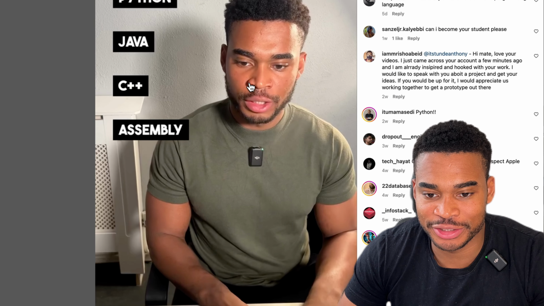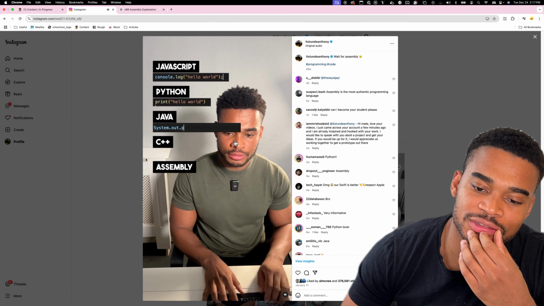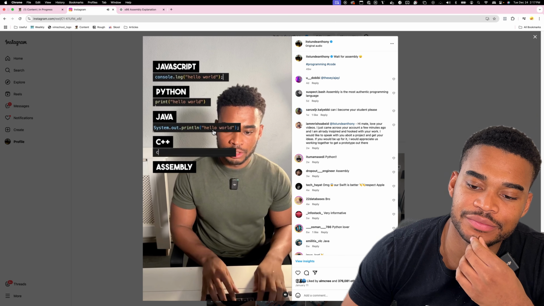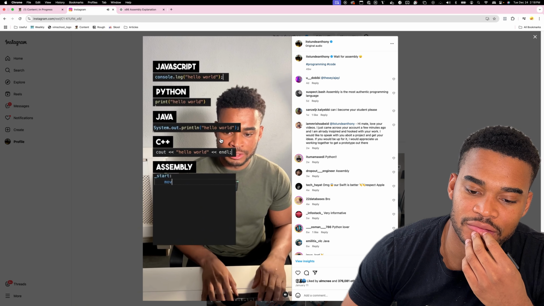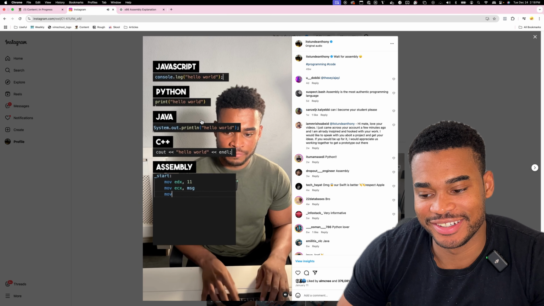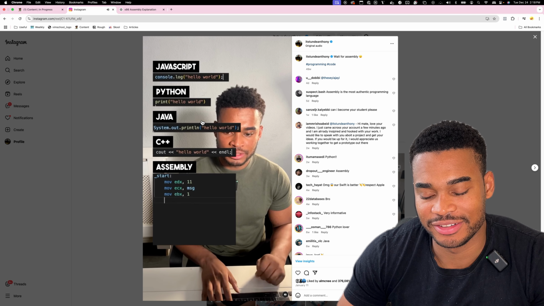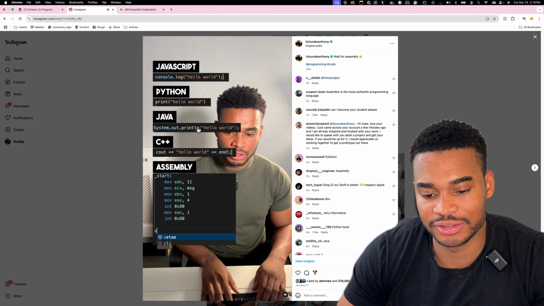In JavaScript, to print hello world, you do this. In Python, it's like this. In Java, it's like this. In C++, it's like this. And then in assembly, first define the length of what we need to print, create a pointer to the message, define where we need to print to, which is 1 for the standard output, add the action, which is 4 for printing, start the process, and then we add the data.